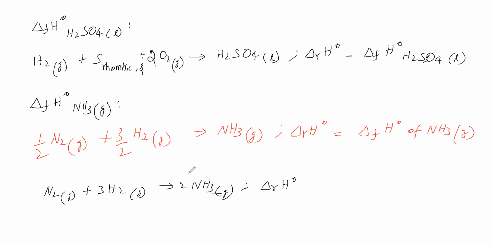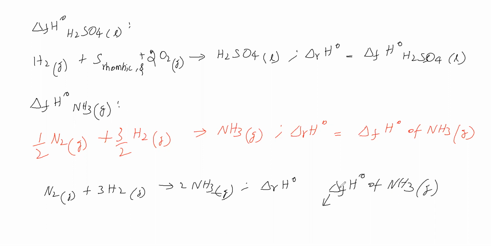Now here the stoichiometry of the reaction is different. Therefore, here delta rH naught and here delta rH naught are different. Now what we want is the standard enthalpy of formation of ammonia gas. So we want this one. What is the meaning of this?